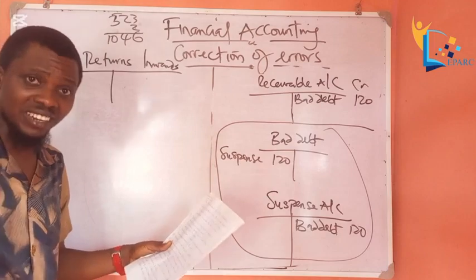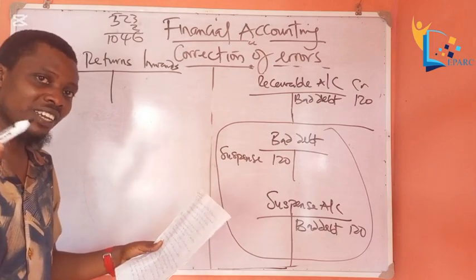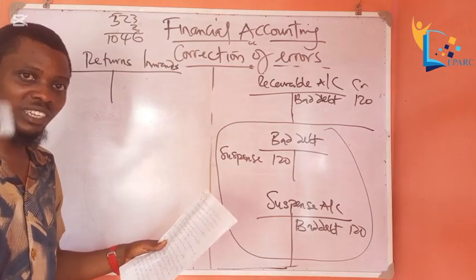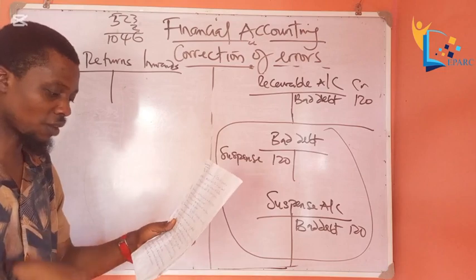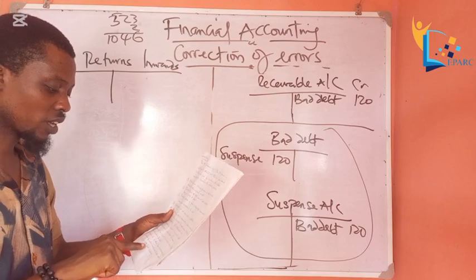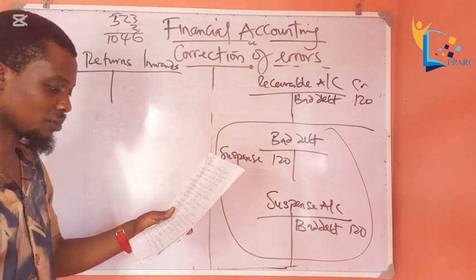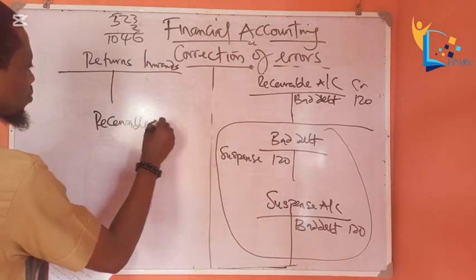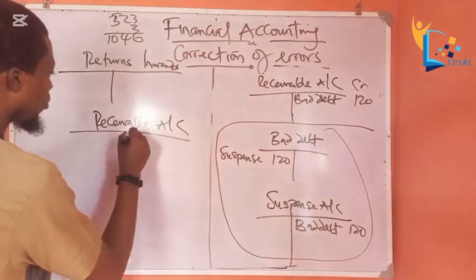But when you commit an error from the source document and along the line, you did not maintain it, that's when it will affect the trial balance. So this one will not affect the trial balance. So the accounts here involved are what? Returns inward book and receivable account. Okay, let's see the error.